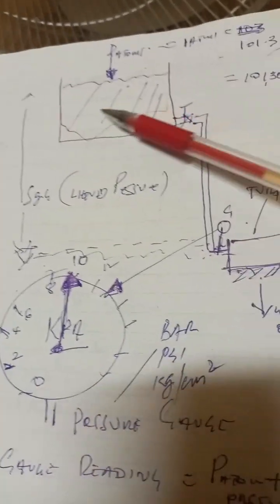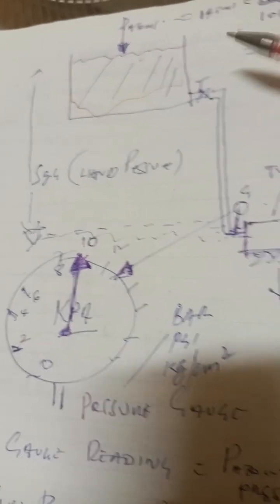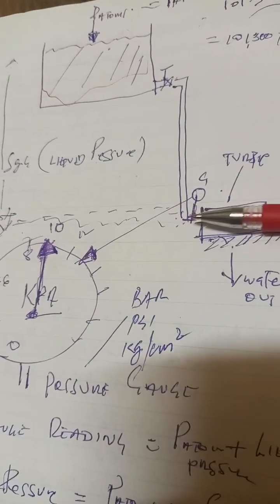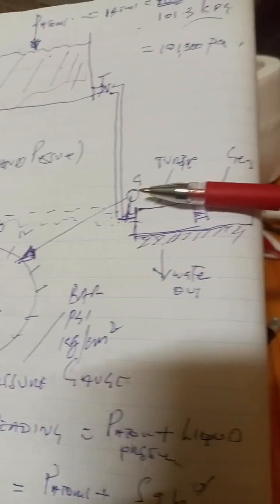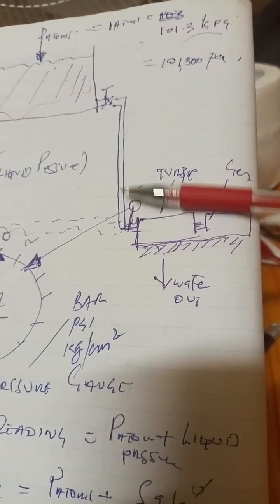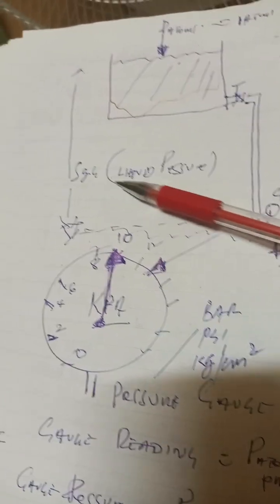Now, look at my drawing of the tank here. The pipe comes down to the turbine. You have a pressure gauge here. So the pressure gauge is here, and here you meet the liquid pressure.